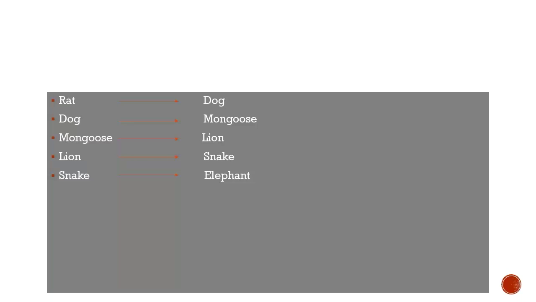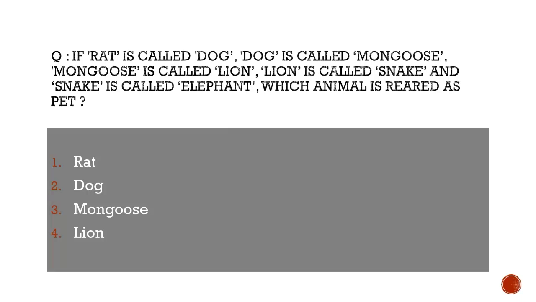As you can see, the only animal among all these that can be domestic is a dog. So in this case, a dog is given the name of a mongoose. So the answer to the question is option 3, mongoose, because the name of the dog in the given question, or the analogy for the dog, is mongoose. So mongoose is the right answer.